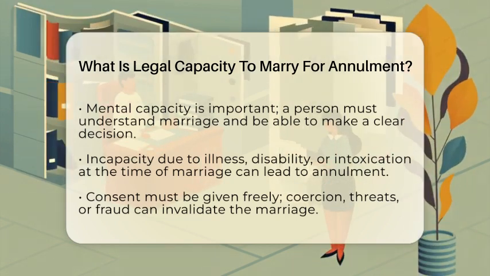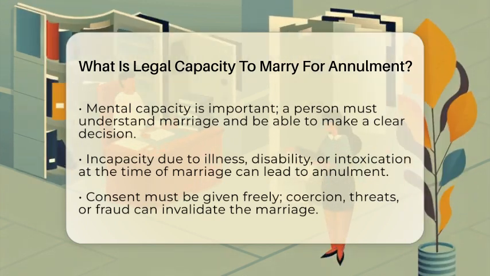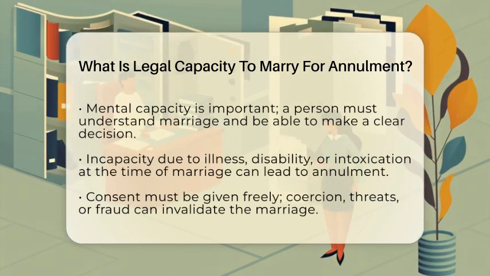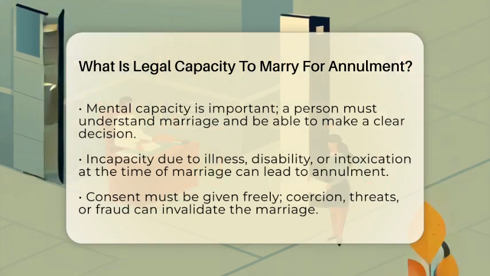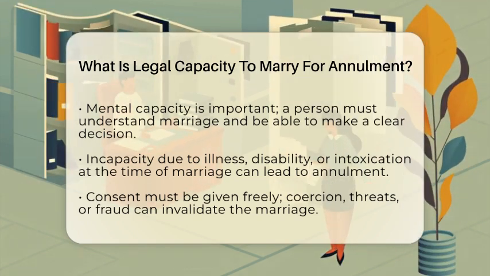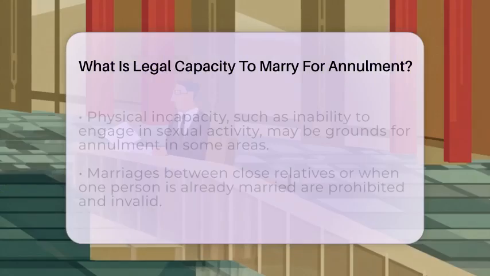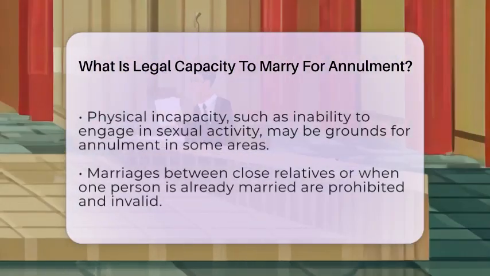Consent must also be given freely. If someone was forced, threatened, or tricked into marrying, like through fraud or lying about important facts, their ability to consent was compromised. This can be grounds for annulment because the marriage was not entered into voluntarily.